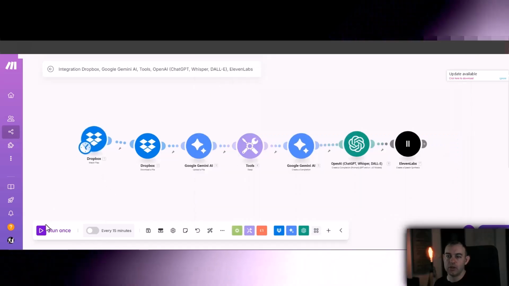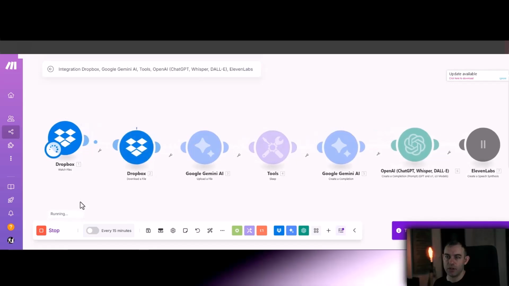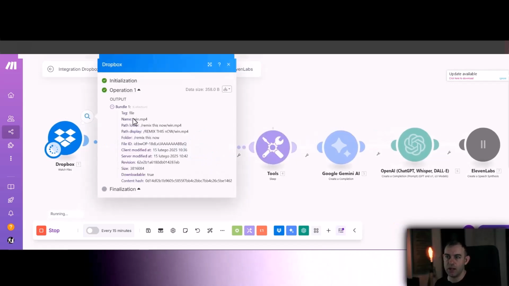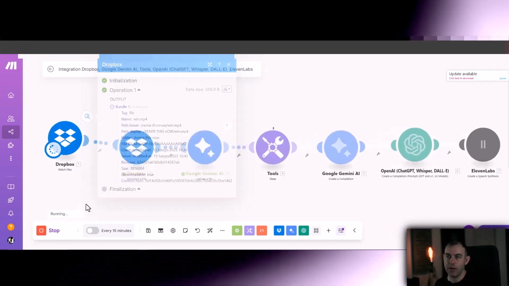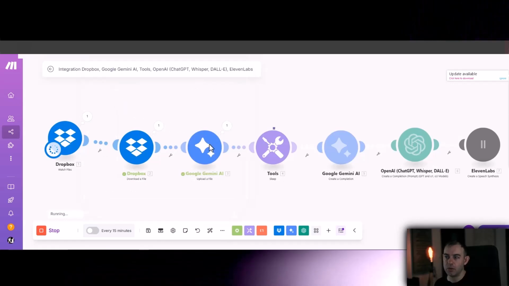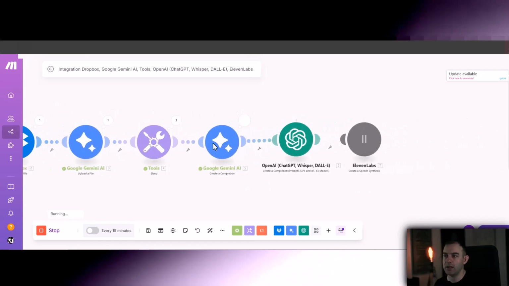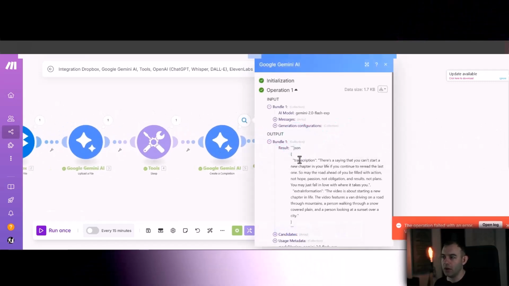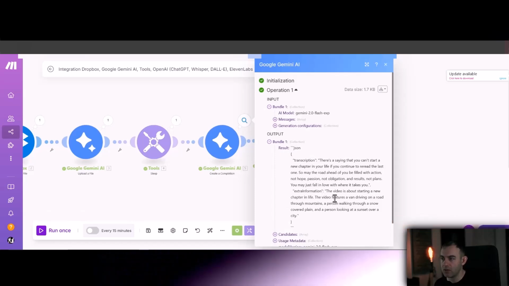So I'm just going to press run once and see what happens. As you can see, it has picked up one MP4 file. It has passed it on to Google Gemini. It is now sleeping for 7 seconds, and now it's being analyzed. We've got our transcription and we've got some extra information.